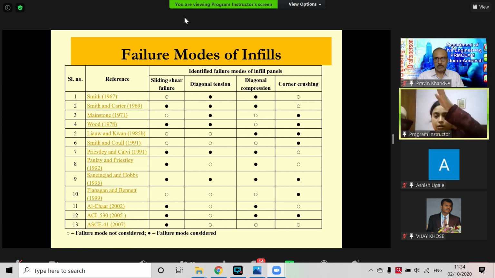Because of the lateral force, frame members are deflecting in another pattern, and by this, frame members are trying to push the infill, and as a result it gives the opposite reaction in tension. So diagonal tension, diagonal compression, and corner crushing. If the infill material is connected in the corners and there is very high lateral force, the corner may be crushed. So these are the 4 failure modes in which the infill can fail.